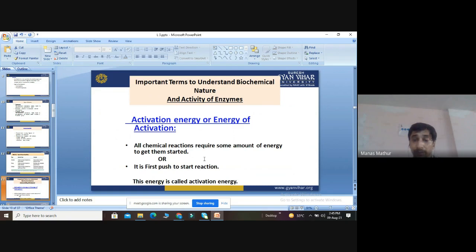The energy required as a push is called activation energy. Enzymes lower the activation energy when they initiate the biochemical reaction.